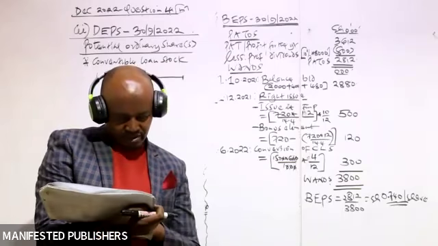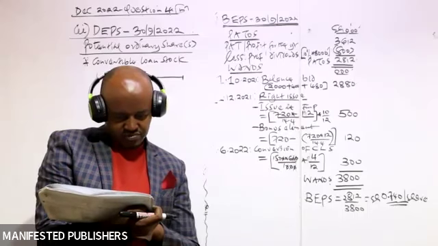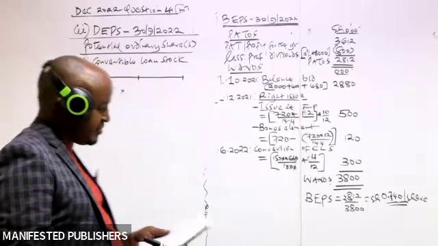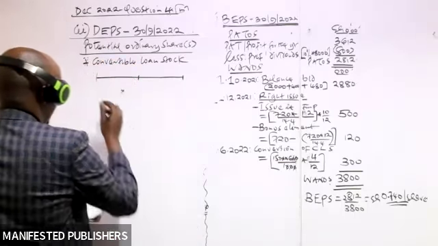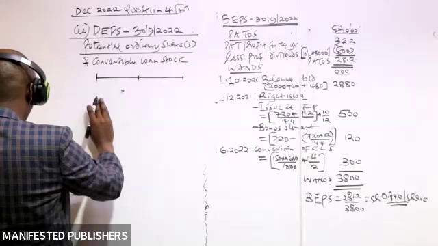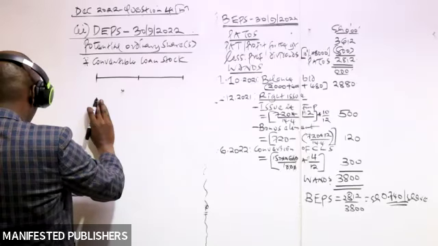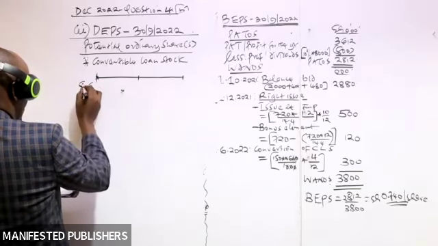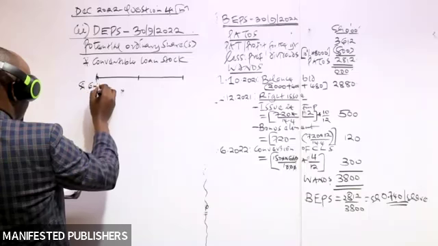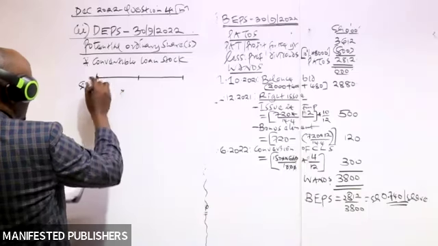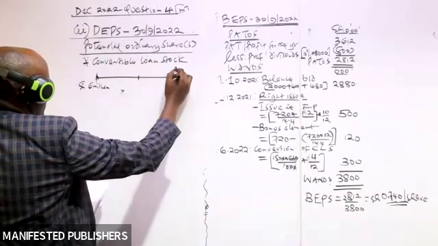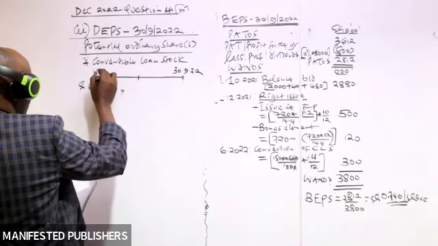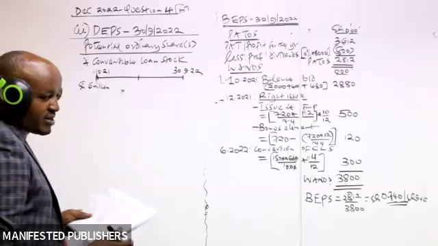So what basically does that mean? It basically means that at the start of this year, this company had issued convertible loan stock, which had a value of sh6 million. And actually, we know that this year ended on 30th September 2022. It started on 1st of October 2021.